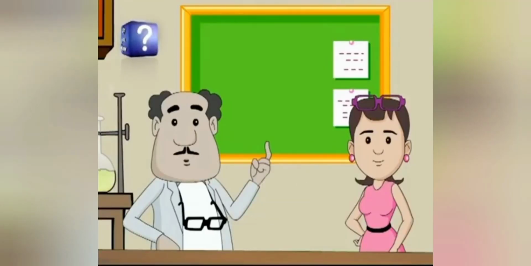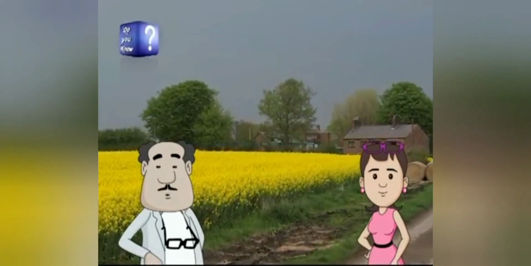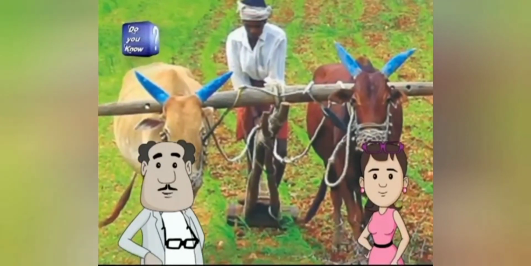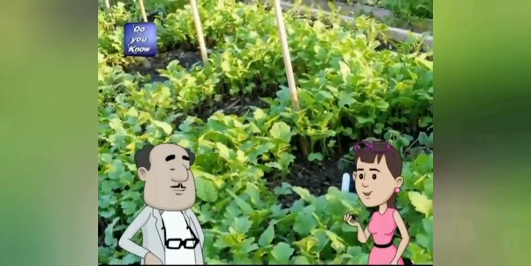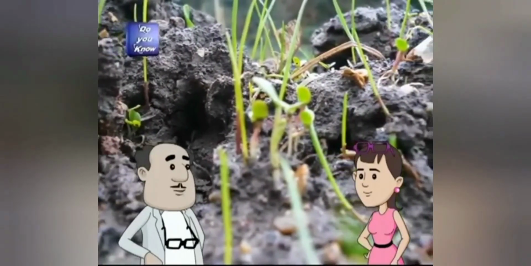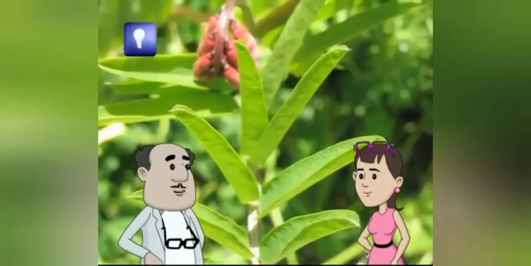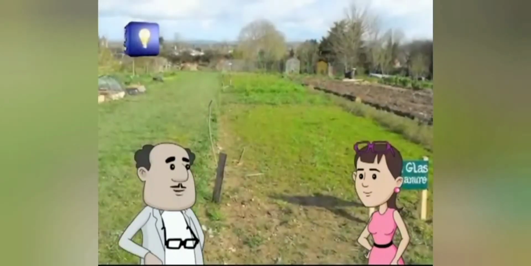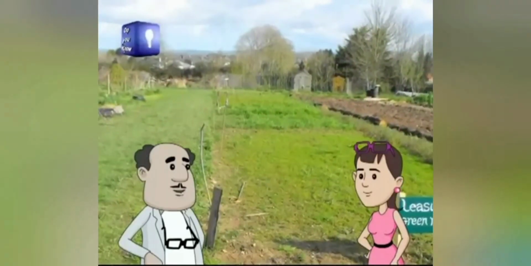Do you know that green manure is a type of cover crop grown primarily to add nutrients and organic matter to the soil? Green manure crop is grown and then plowed under and incorporated into the soil. Oh, but what are their key characteristics? The green manure crop should possess some desirable characteristics like it should have profuse leaves and a rapid growth early in its life cycle. It should have abundant and succulent tops. Green manure should be capable of making a good stand on poor and exhausted soils.